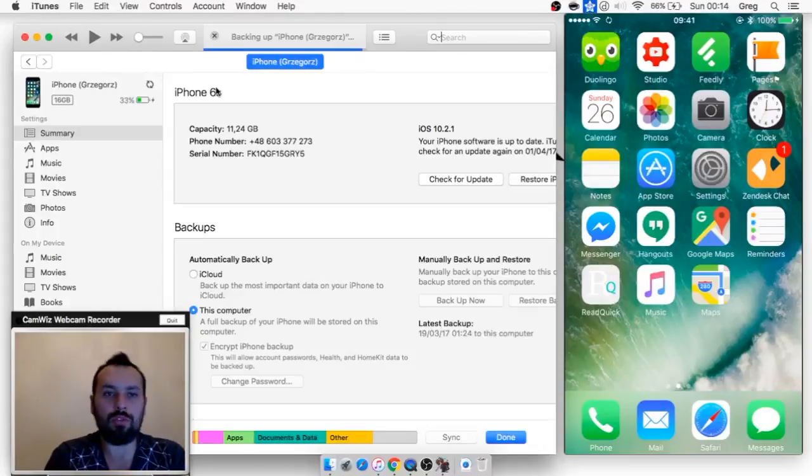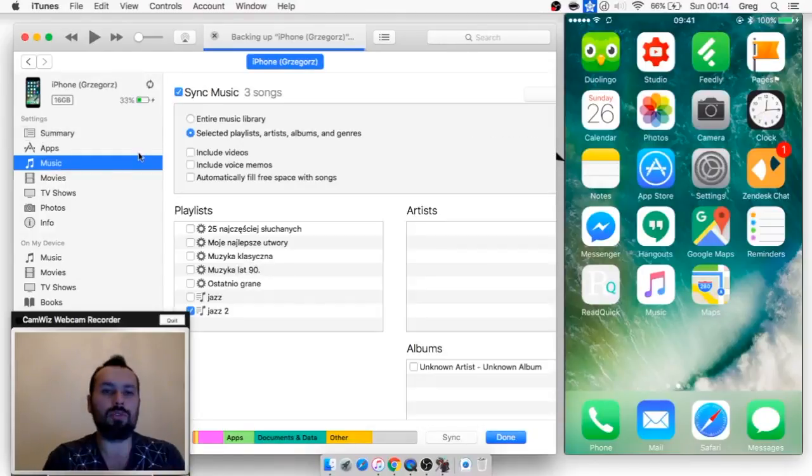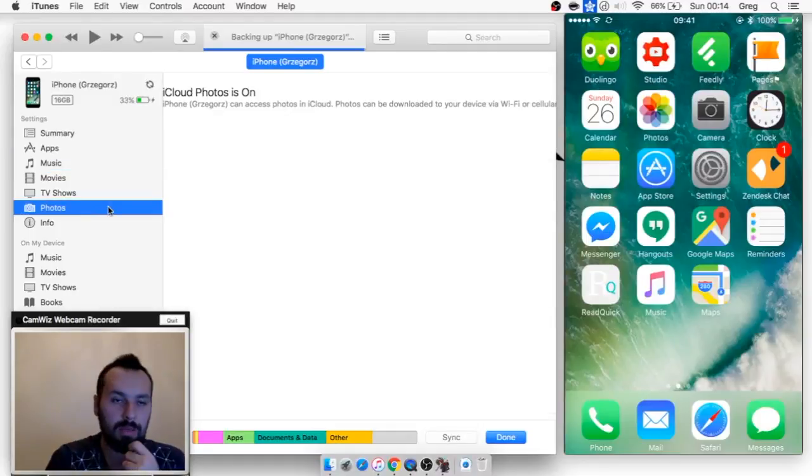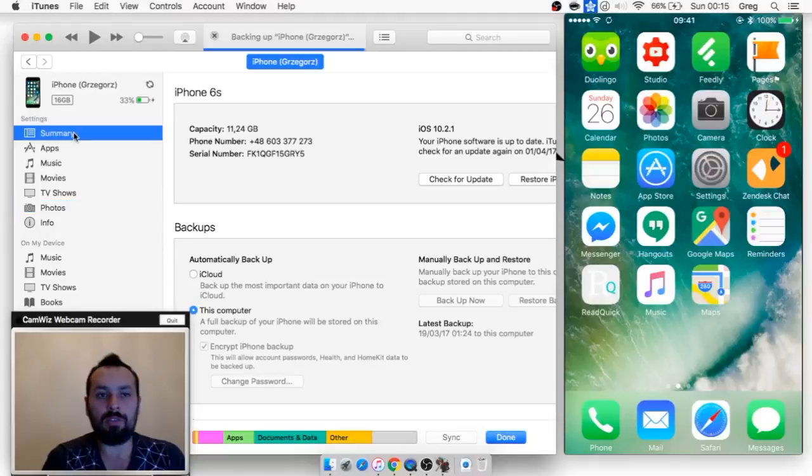You should basically use this option here to transfer music, but that's a topic for a completely different movie. You can also transfer photos to your iPhone from your computer, but also that's a topic for another movie, and we've made a movie about it, so you can check that out. And today we will focus on clearing the iPhone.